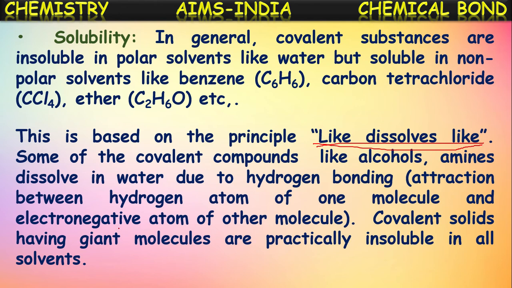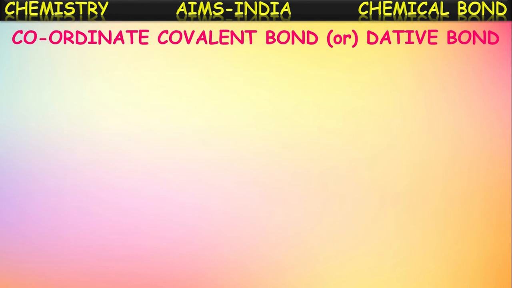So covalent solids having giant molecular structure are practically insoluble in water. They have no solubility in any solvent. That's about solubility. Now we are going to see another kind of covalent bond, which is called coordinate covalent bond or dative bond.